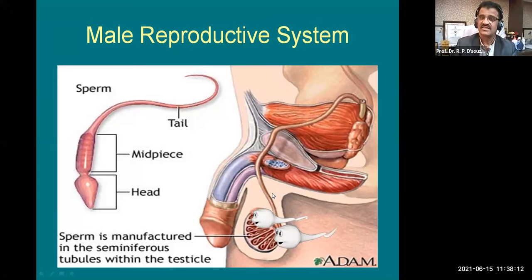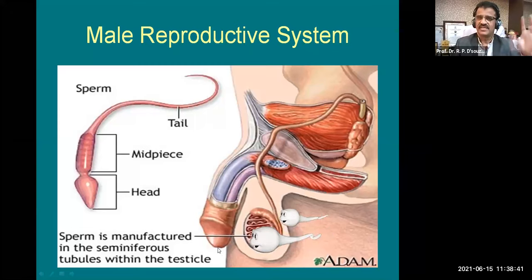And then you can see the vas deferens, ductus deferens, which is flowing into the pelvic part of the abdomen through the spermatic cord, and then coming to the seminal vesicles, and then prostate, so carrying seminal fluid and prostatic fluid, finally coming to the urethra, and through urethra there is ejaculation of the semen.